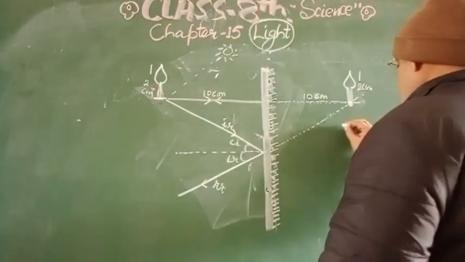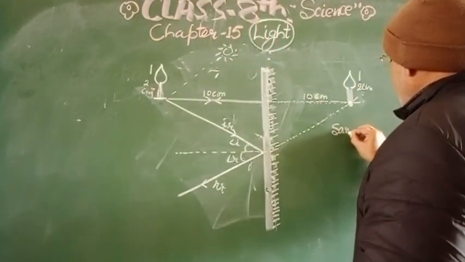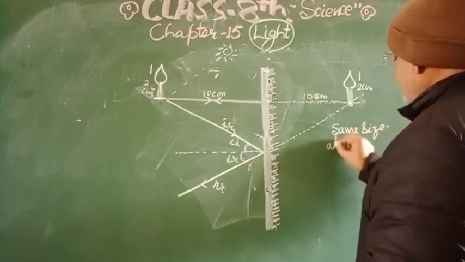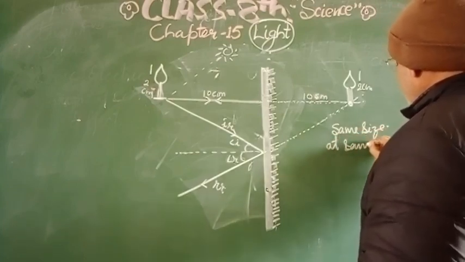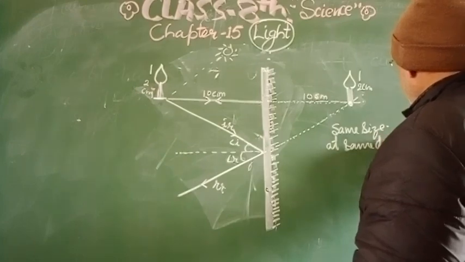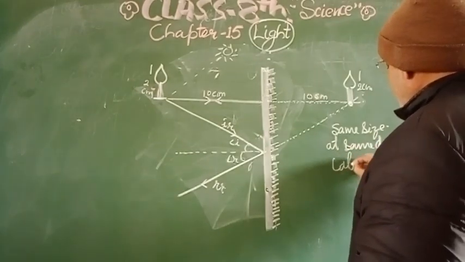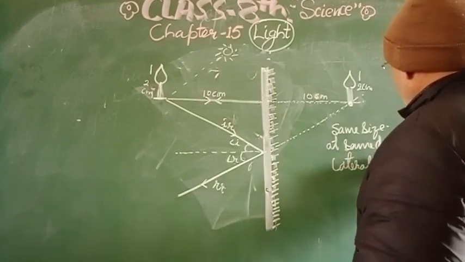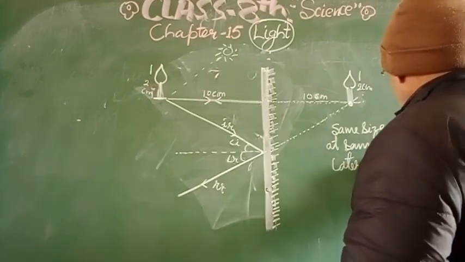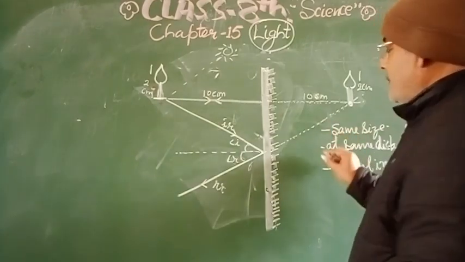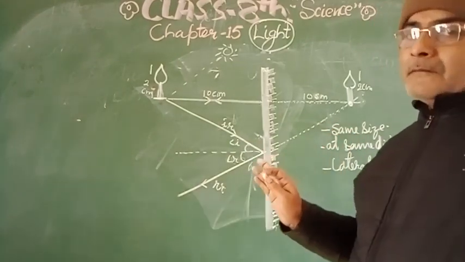So the image formed will be the same size, at the same distance, and there will be lateral inversion. So these are the three characteristics of the images formed by the plane mirror.